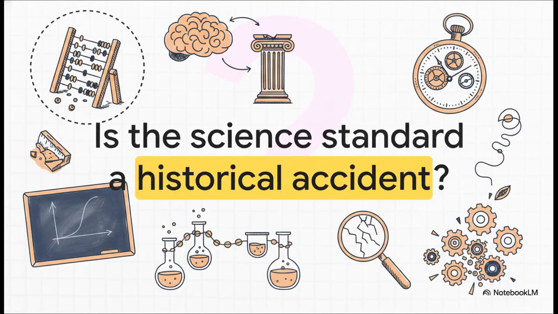So we're kicking things off with a pretty provocative question today. What if that 0.05 statistical threshold, the one you've been taught to blindly trust as the rock-solid foundation of modern null hypothesis significance testing, was actually just a historical fluke? What if it was just a practical shortcut that somehow, over time, morphed into absolute scientific dogma?